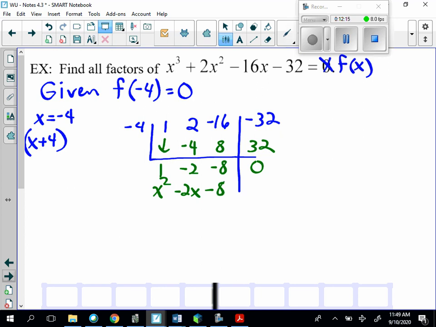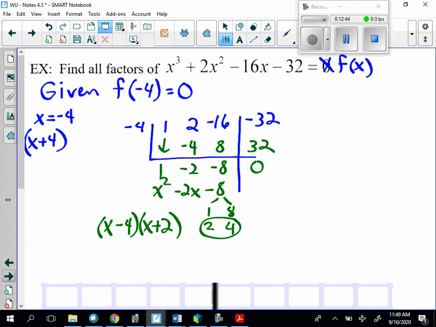Now we should be able to solve that by either factoring, or by the quadratic formula, those types of things. So it looks like it factors. With 8 there is a 1 and an 8, there's a 2 and a 4. I'll probably use the factors of 2 and 4, so I'm probably going to say x minus 4 times x plus 2 are my factors that make that trinomial.